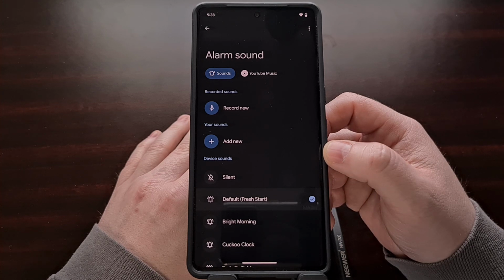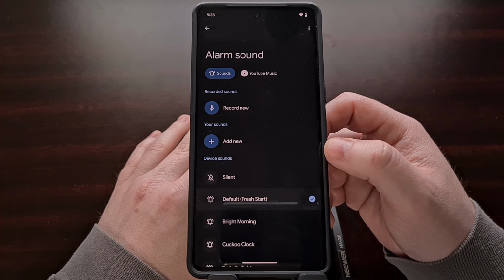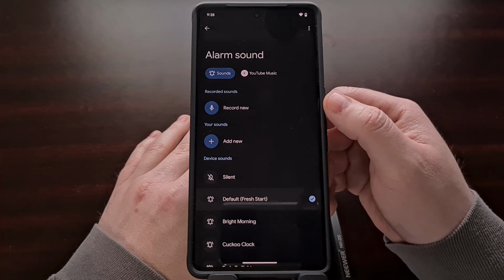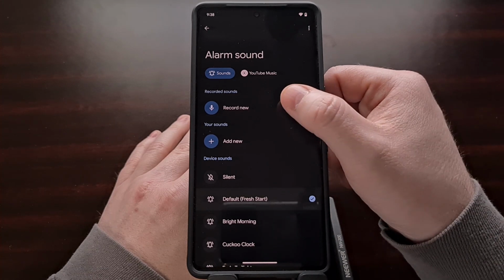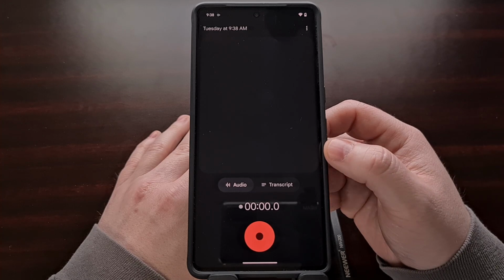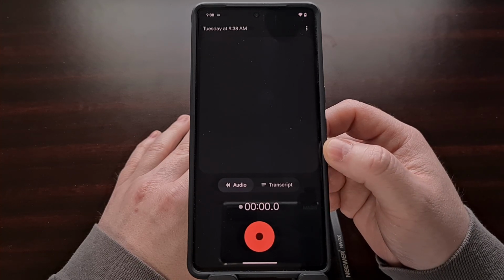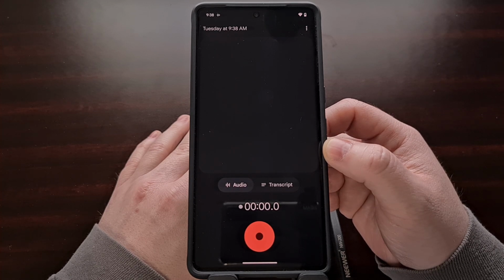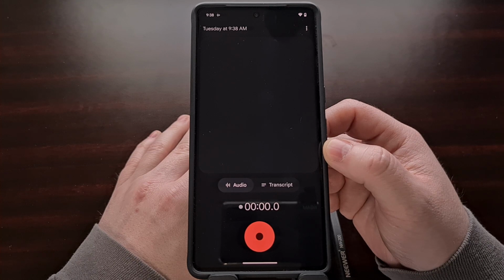So to record a new audio clip for your alarm, we're just going to need to tap the Record New option right here. And we should then get taken to the Google Recorder application on your device. If this is your first time opening up the Recorder app, then you'll probably be greeted with an intro screen that talks about a few of the app's latest features.